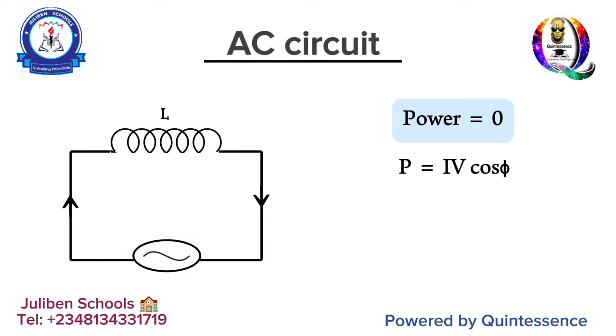Now, here, if you further derive that formula, you have I squared R cos phi. Then I is the current flowing. Because there is no resistor in the circuit, since it is purely inductive, 0 is the value of R cos phi. And when you do that multiplication, it gives you 0. Automatically, there is no power absorbed in a purely inductive circuit or a purely capacitive circuit, as the case may be. So take good note of that.